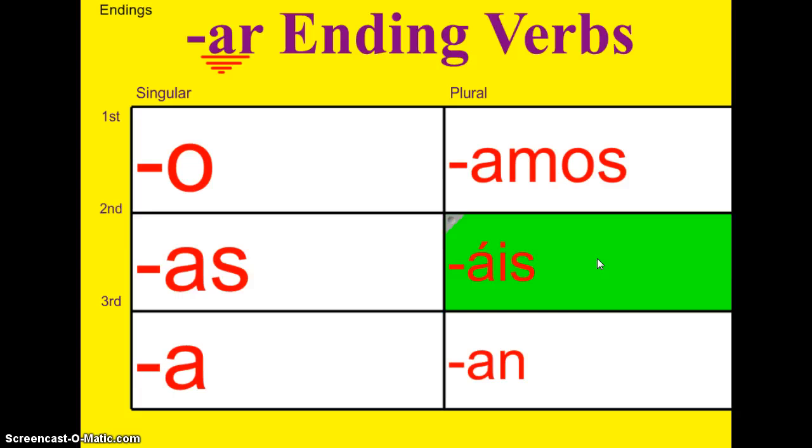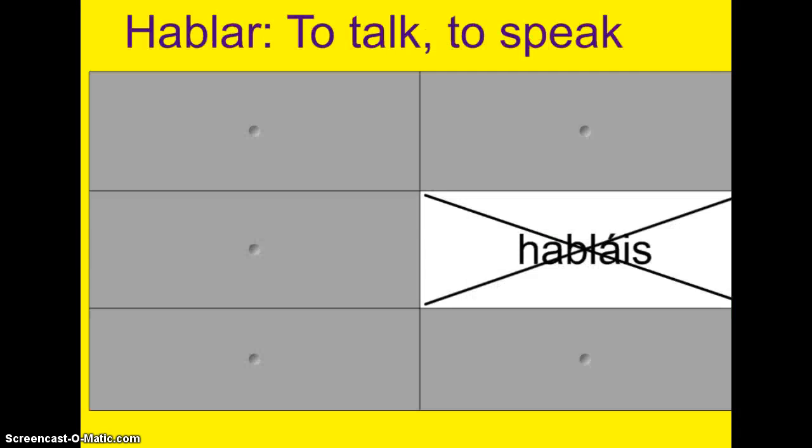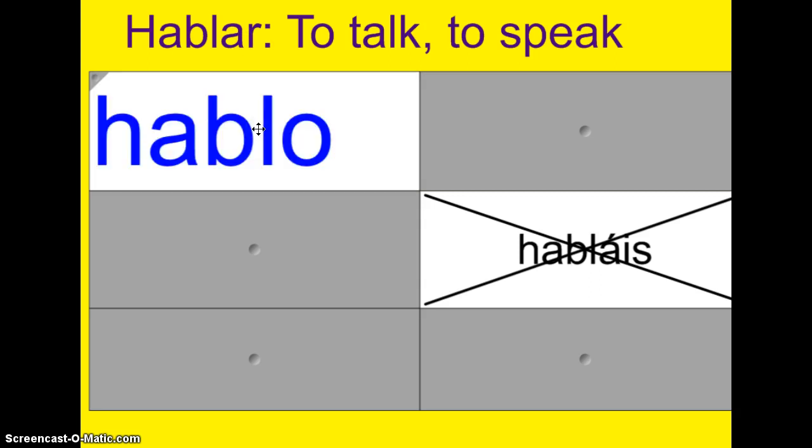Okay, let me show you how this is used. So what you do is you take a verb, for example, hablar, which means to talk or to speak. To be able to conjugate the verb hablar, remember that hablar by itself is the infinitive. And to conjugate it, you drop this AR ending, you keep the stem, H-A-B-L, and you put in the appropriate ending. For example, in the yo form, hablar is hablo. What I did is drop the AR, substitute an O, and that means I talk or I speak.